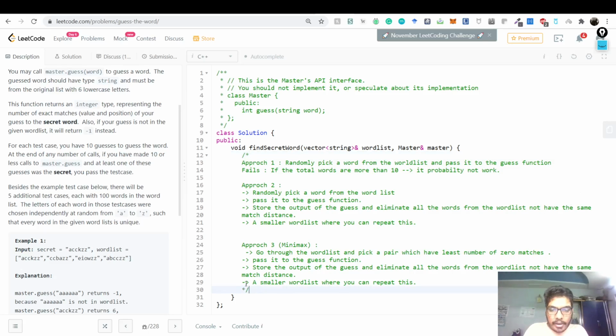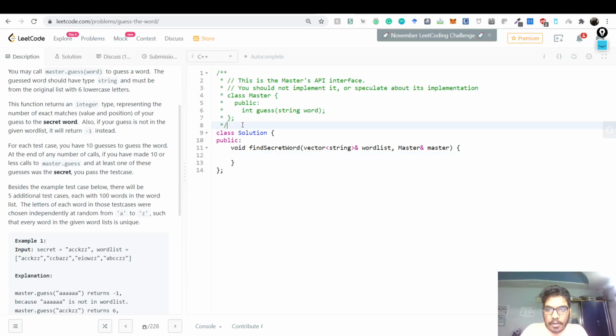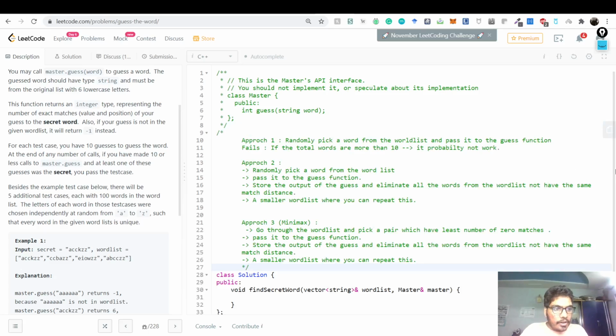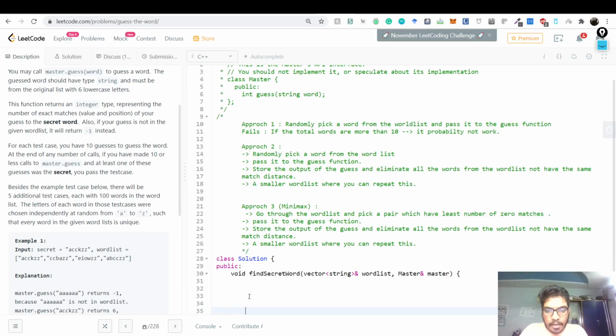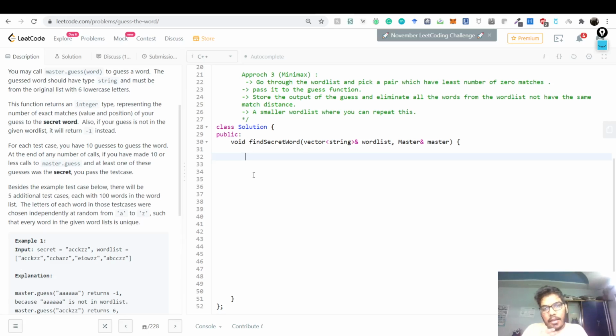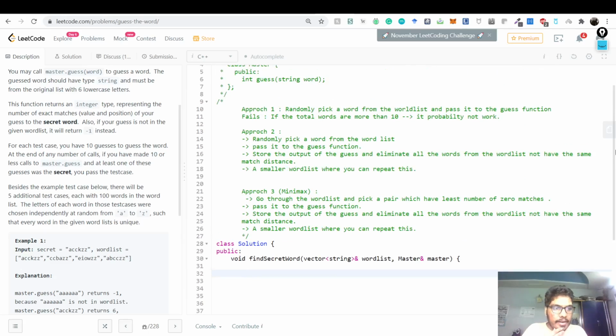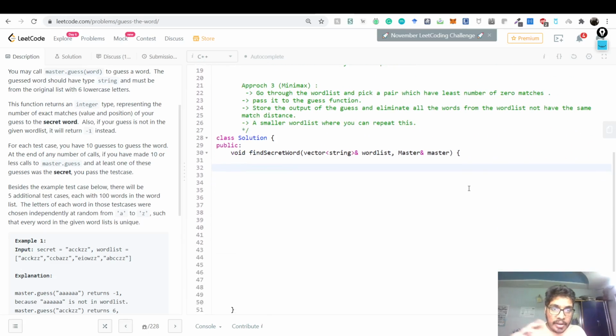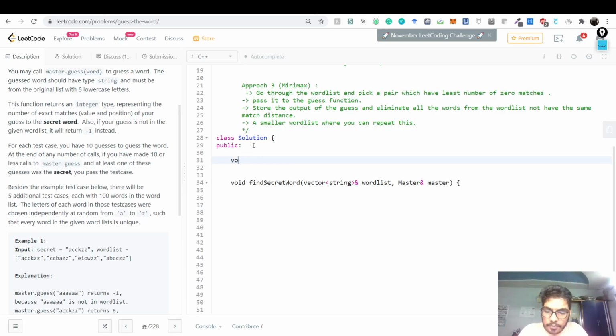Now let us quickly write the code for this, talk about the complexity and a lot of other challenges, and at the end we'll also talk about the math involved here, right? So first of all, we want to have a candidate array, and we want to iterate through this word list. We want a function called match distance, which takes in a string w1 and a string w2, right? What does it do to these strings?